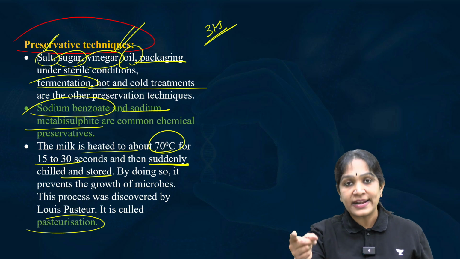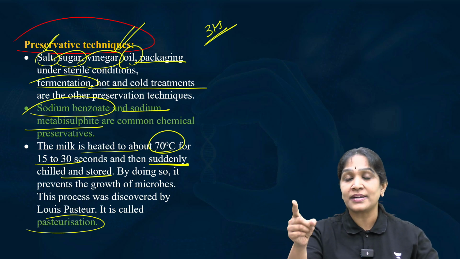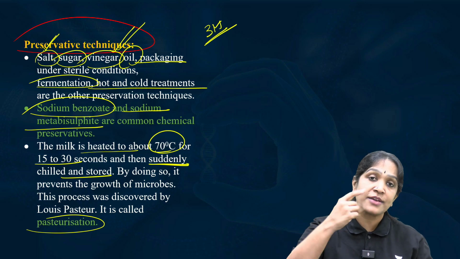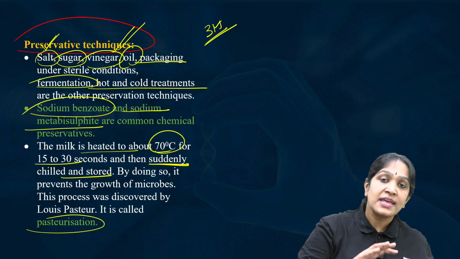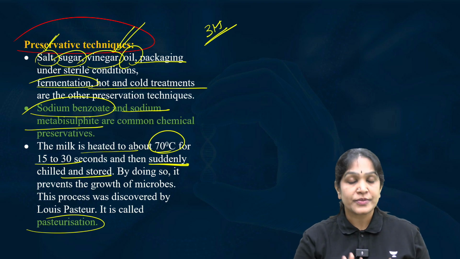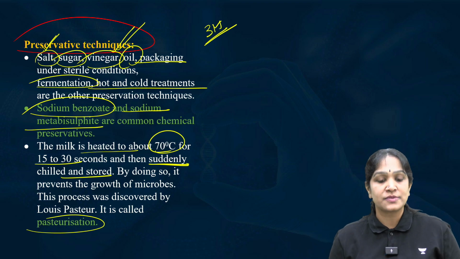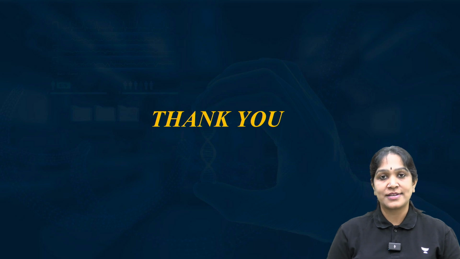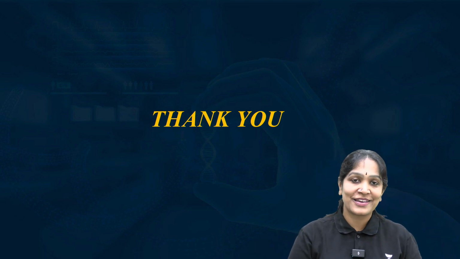So when you heat it to high temperature, thermophiles may survive but psychrophiles will die. When you immediately cool it, then the thermophiles will die. So this technique kills most of the bacteria, and our milk is stored by this procedure called pasteurization. This is all I wanted to discuss about microorganisms.